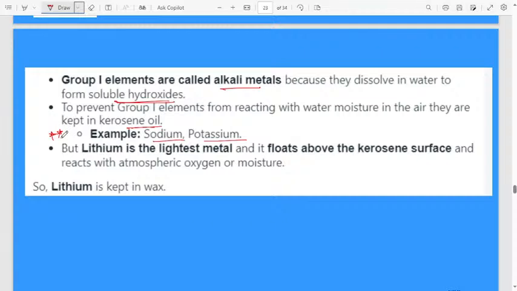But lithium is the lightest metal. It floats above the kerosene surface and reacts with atmospheric oxygen or moisture. That's why we keep lithium in wax. Even though lithium is the lightest metal, if you store lithium in kerosene, what will happen? Because of its low density, it will float in kerosene, and it will easily react with atmospheric oxygen and moisture. To avoid that, we normally preserve lithium in wax.